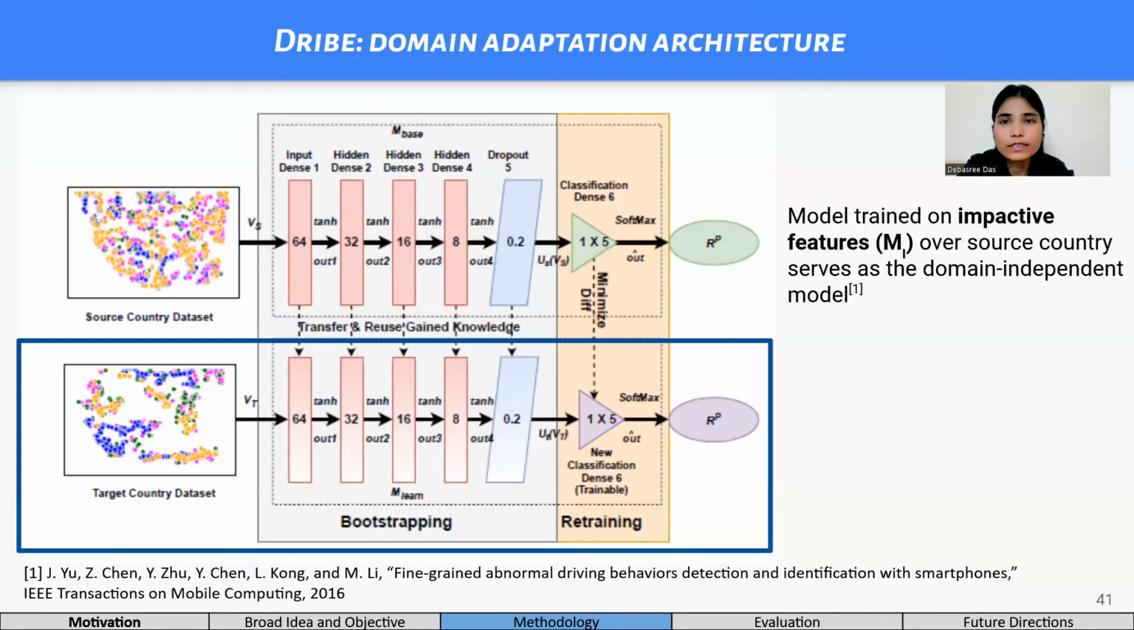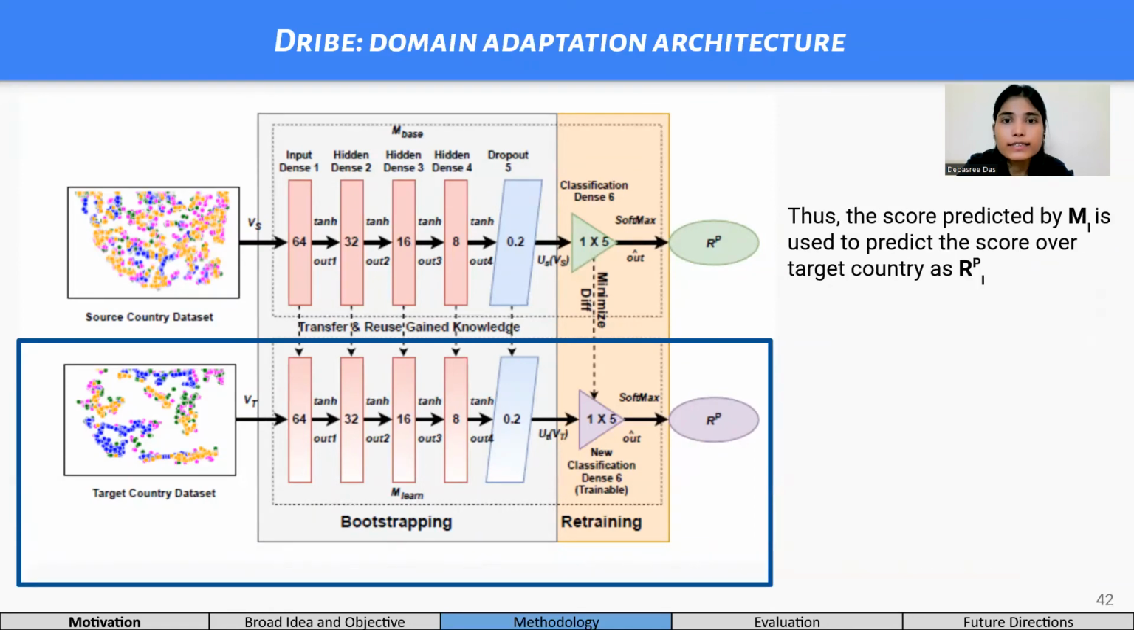The impactive features give a driving score, which is a location-independent score, as claimed by the existing literature. Thus, we train a model MI over the source country and use it to predict the driving score RPI over the target country using their impactive features only. Next, the RG target having high correlation with the RPI are chosen as the valid labels and further considered for retraining if the bootstrap model misclassified the training instances.